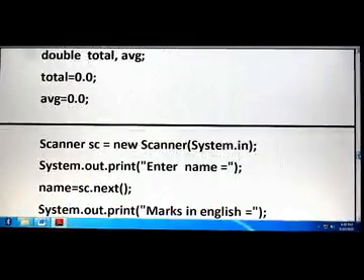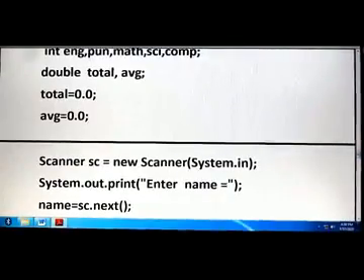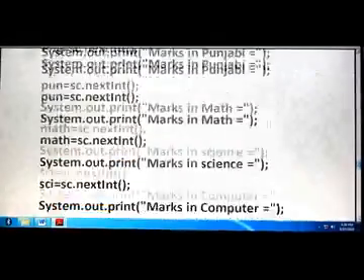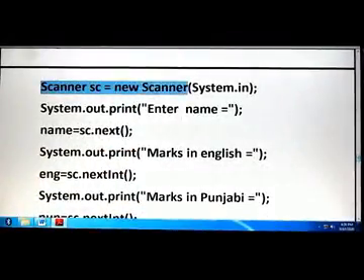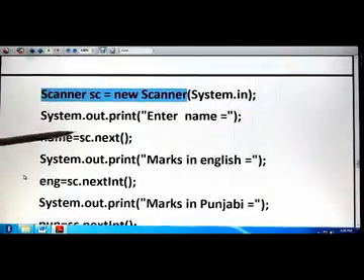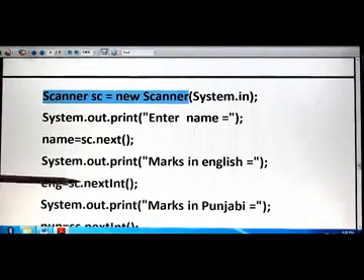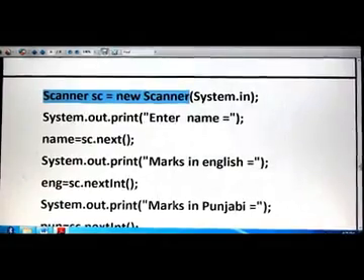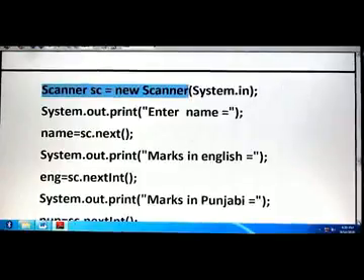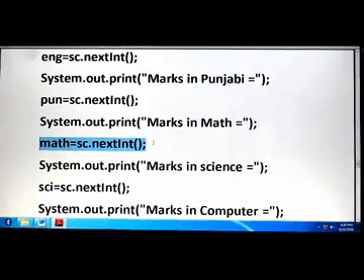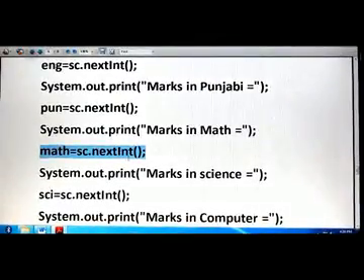Total and average are our calculating variables in which our answers will come. They are declared and given an initial value. Since they are double, 0.0 is given. After that, Scanner sc is equal to new Scanner(System.in). After that, enter the name with the help of the next method, then enter the marks in English with the help of the nextInt method, then enter marks in Punjabi, and similarly in Math, and before entering we write a message.